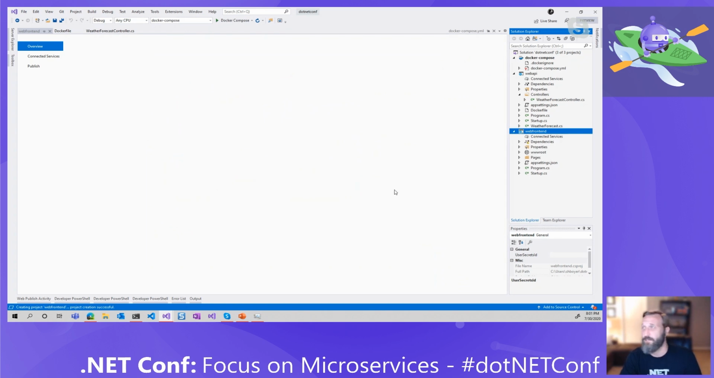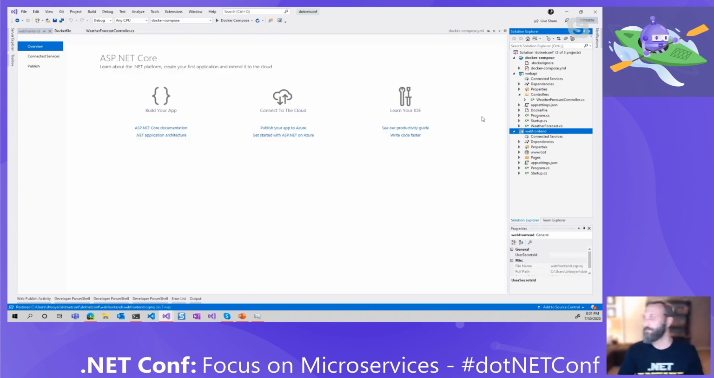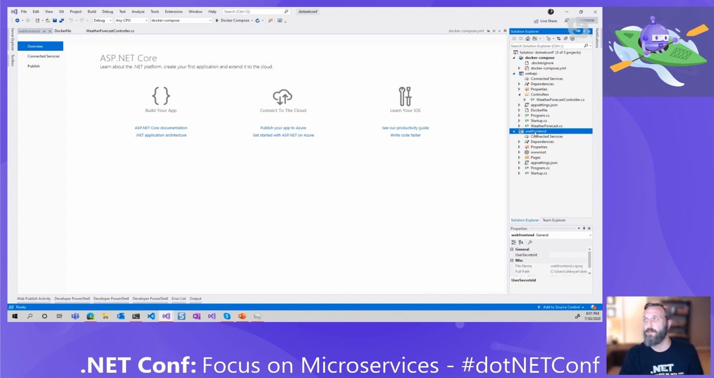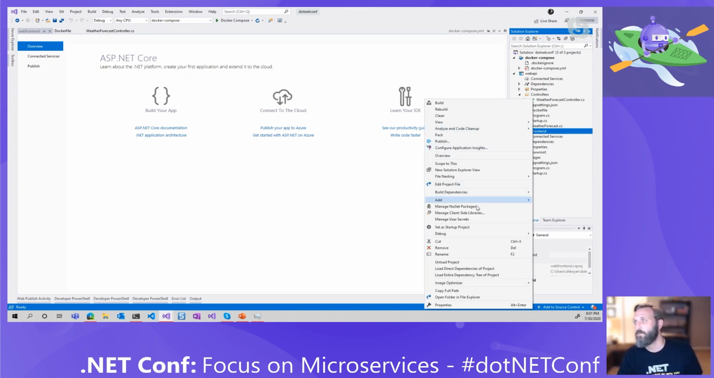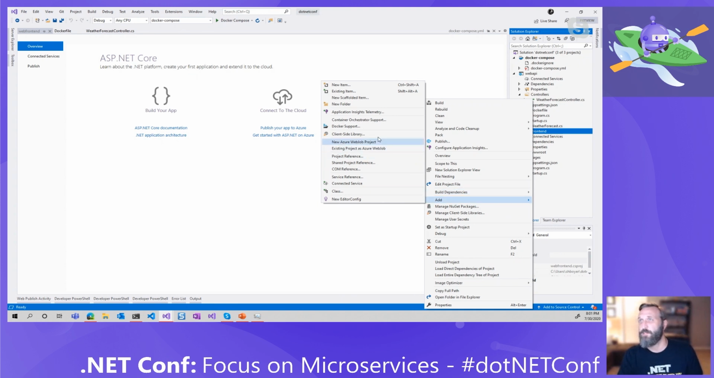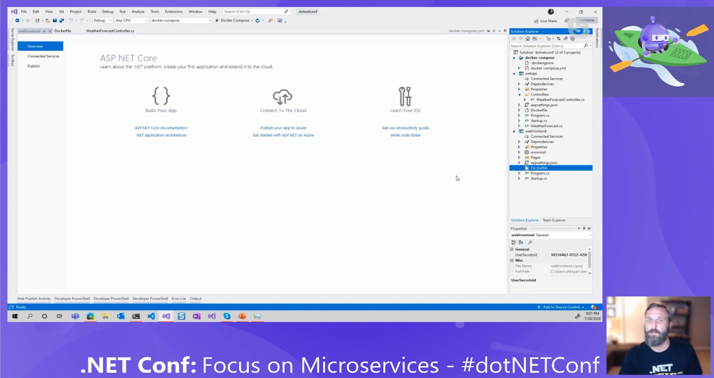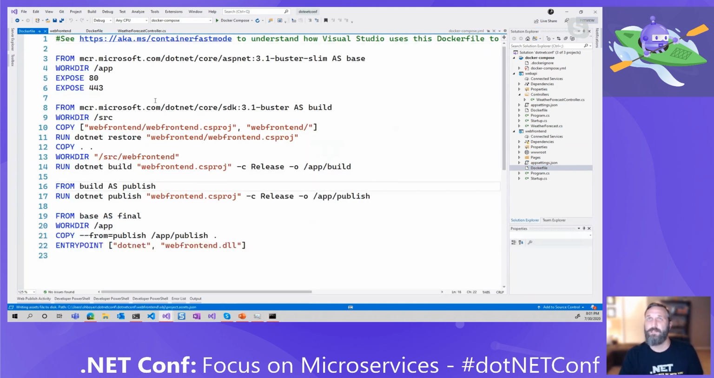I'll actually walk through that whole thing because I had to do it for another project. I right-click this project here, click add, and choose container orchestrator support. I'm going to do that for my web front end. I'm going to choose Docker Compose and hit OK, and choose Linux. For my web front end application, it adds that Dockerfile for me.